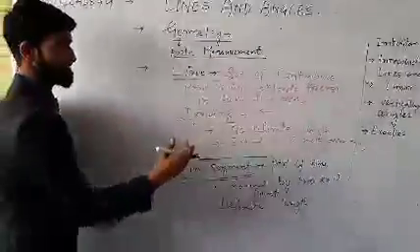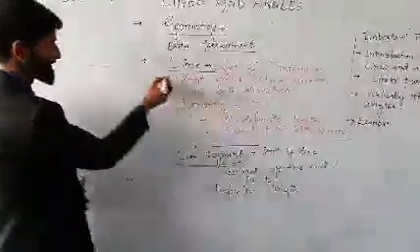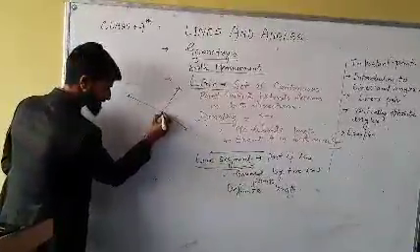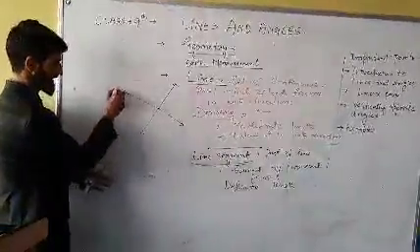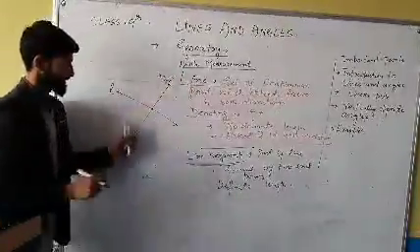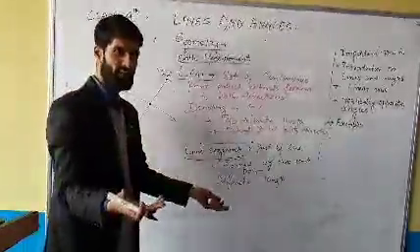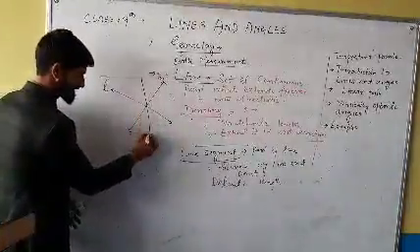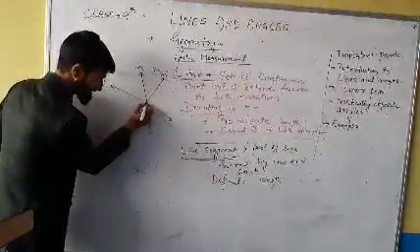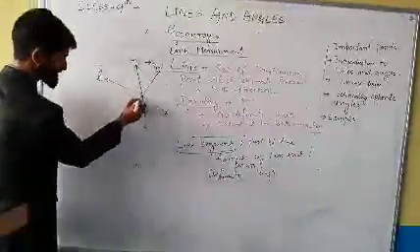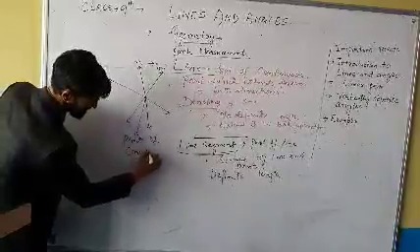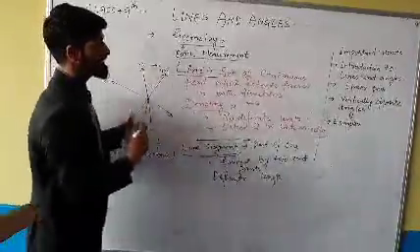Now these lines will also intersect with each other. Here these two lines have got a point in common and they are called intersecting lines. Suppose this is line L and this is line M. Two or more lines can intersect. For example, if there are three lines L, M and N which have intersected, this point is of importance. When three lines intersect, this point is called the point of concurrence. So this was a bit of an introduction about lines.